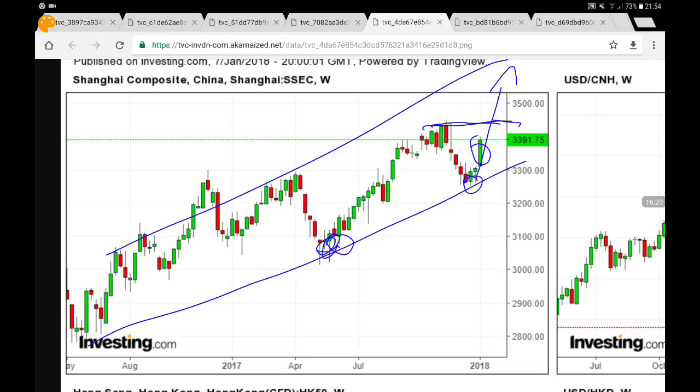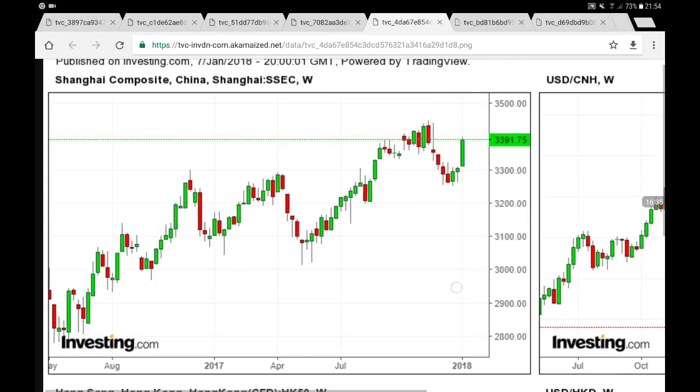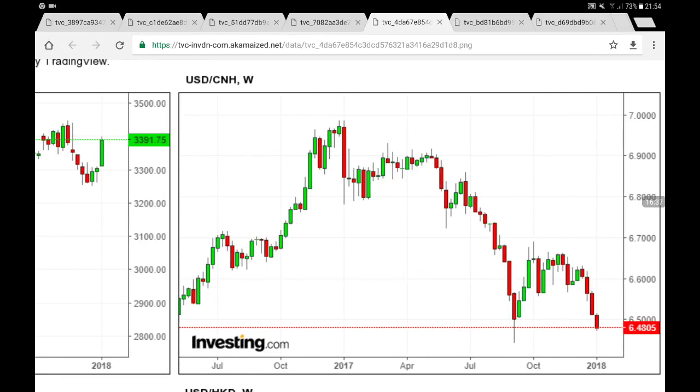You can see that's the 2400 points. That's a key resistance. So if we can go much higher and pass through that resistance, the Shanghai Composite will gain momentum and continue much higher through 2018. Over here, let's have a look at the US dollar versus the Chinese yuan, and over here you can clearly see the dollar still weakening, and you see over here that particular currency pair, and people are still selling the dollar and buying the Chinese yuan, and you can clearly see here we are falling.